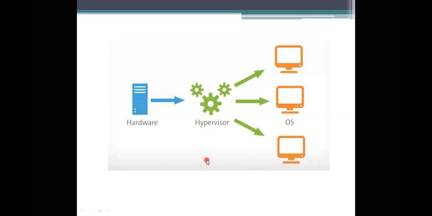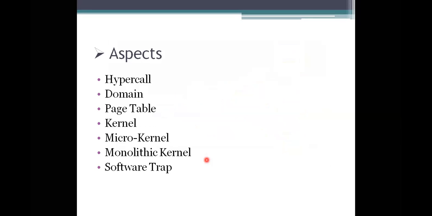Before going to the Xen architecture or any hypervisor, we need to know some important aspects. The first one here is the hypercall. In the previous session we saw an example of how the guest operating system executes.